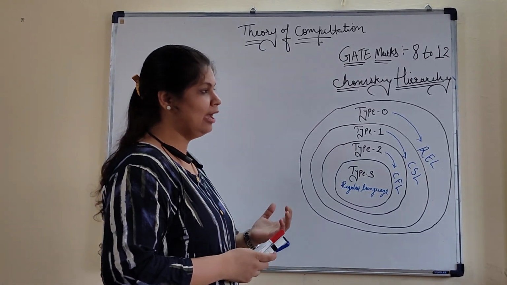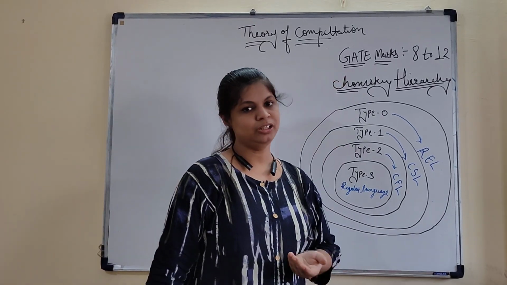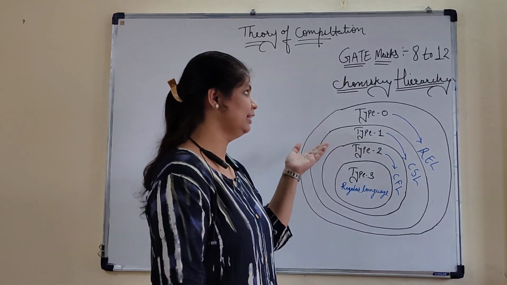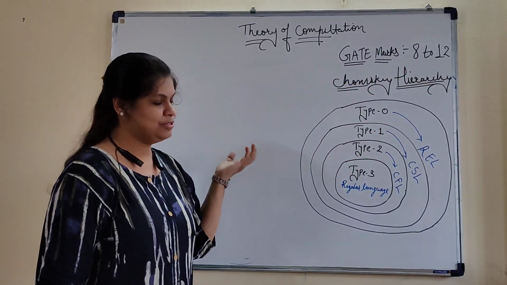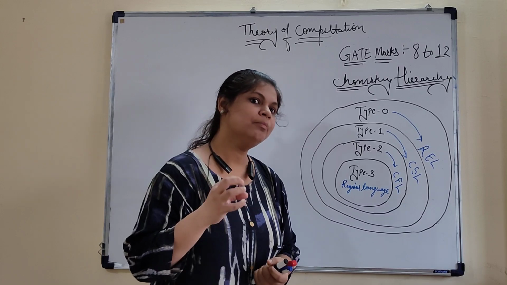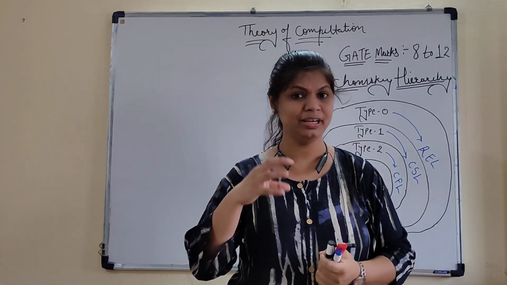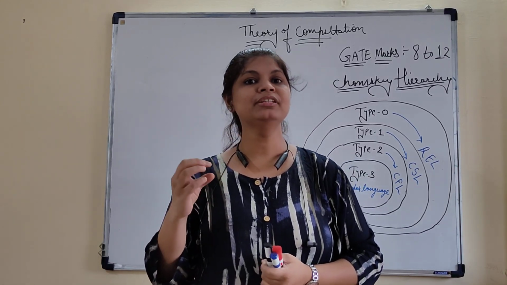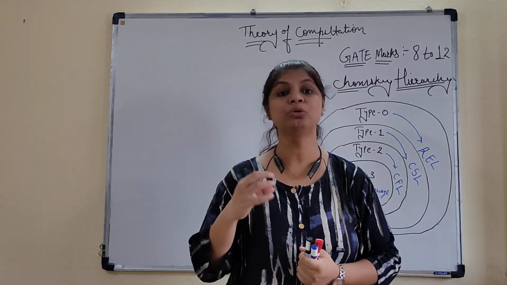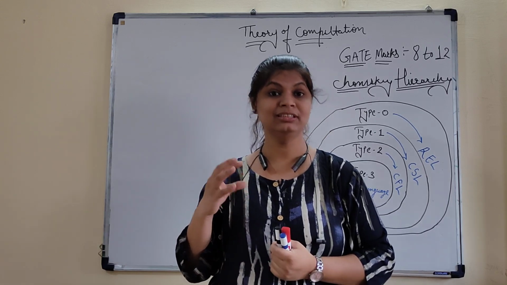So according to the GATE curriculum, if I'm talking about the marks weightage in your GATE exam for this theory of computation, it is around 8 to 12. In this subject, first we are discussing the formal languages. What is the difference between the normal language and the formal language? The formal language is entirely based on certain rules. Rules, that means certain standards.